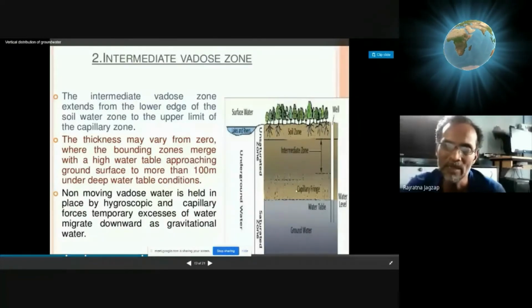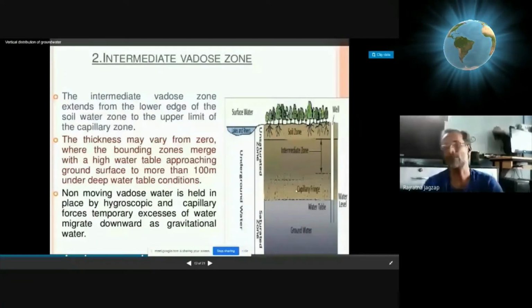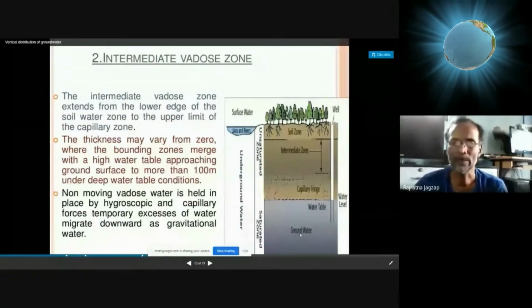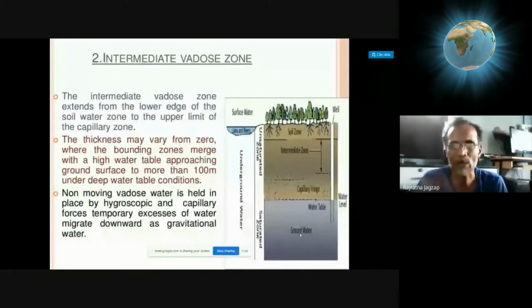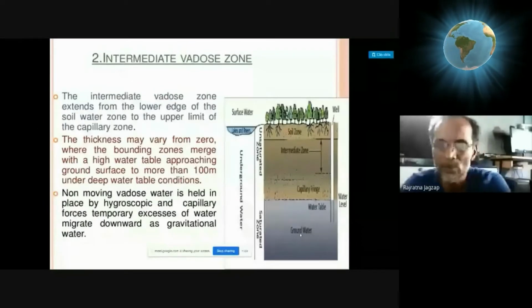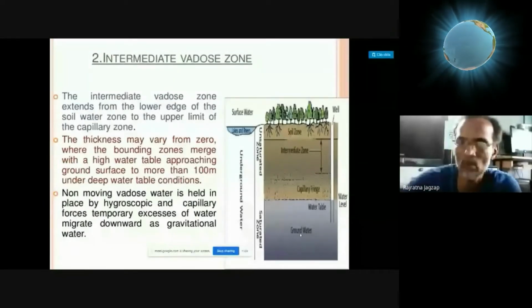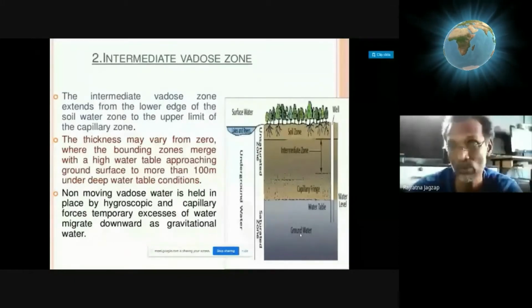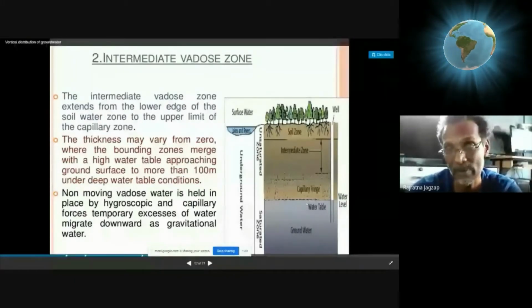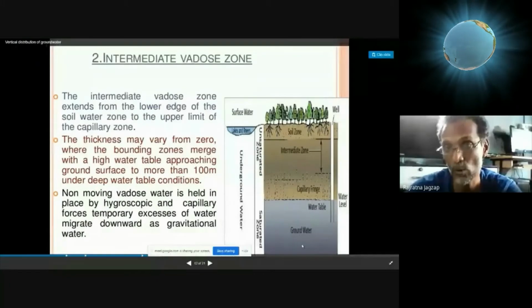You might be hearing news in the newspapers or media that the water level has gone down. What does that mean? That means people have taken out more water because of their needs. So the groundwater level goes down. In that case, if the groundwater depletes, this zone thickness increases.